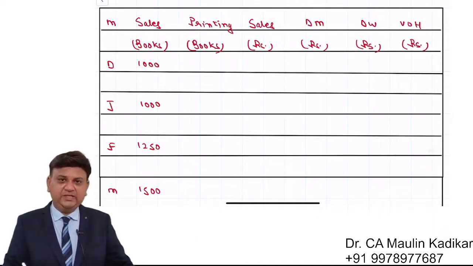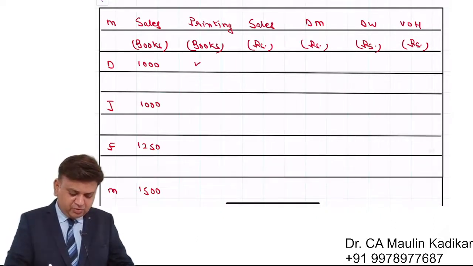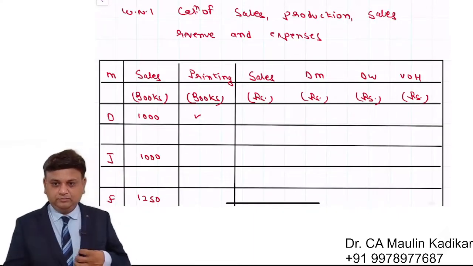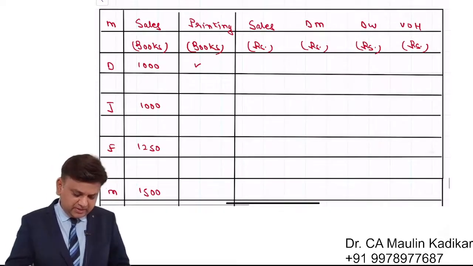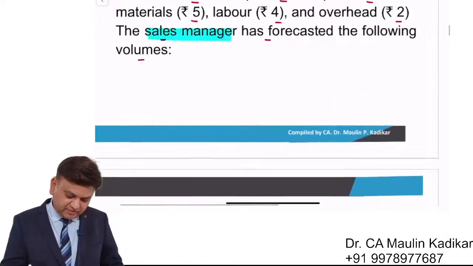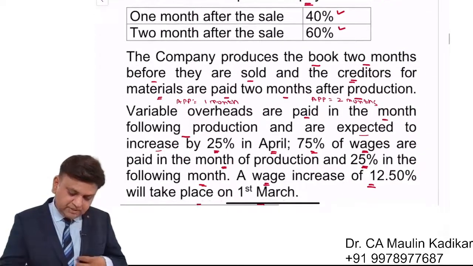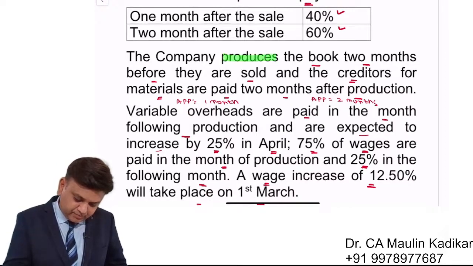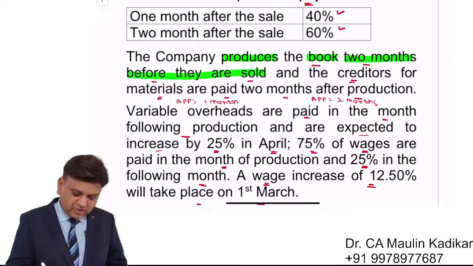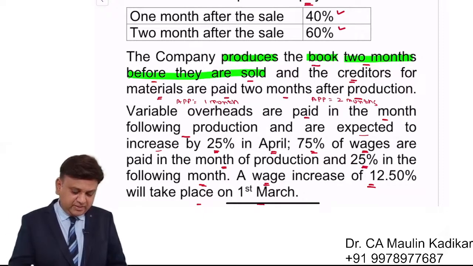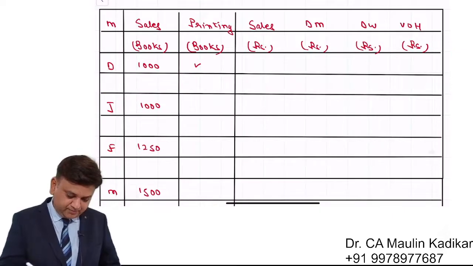I want somebody of you to write in the chat box how many books will be printed in the month of December. Okay, dear students, the question is providing the information like this. Read the language of the question carefully. It provides that the company produces the books 2 months before they are sold. So the month in which you sell the goods, 2 months before that they are produced or printed. So basically we will be having a working like this.